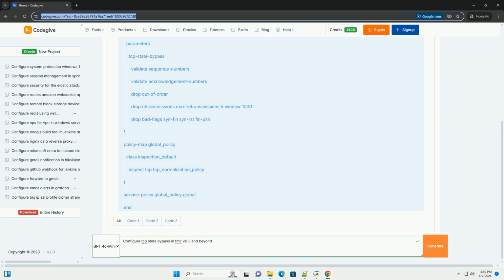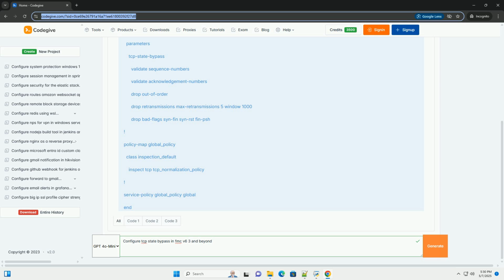TCP state. Strict enforcement. This is the core of TCP state bypass. By default it will be enabled. Validate sequence numbers. Enforces strict validation of TCP sequence numbers. Enable this.